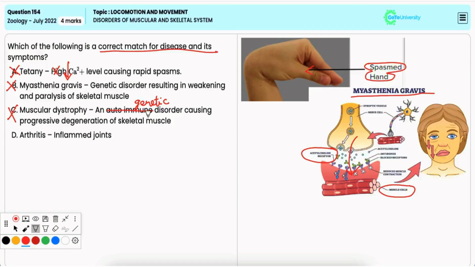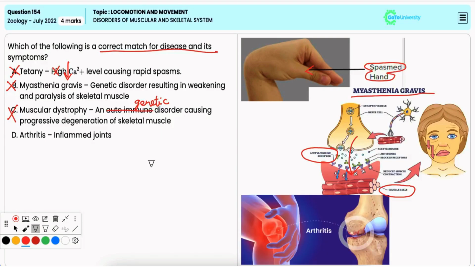Option D, arthritis, inflamed joints. Now, arthritis refers to the inflammation of joints causing pain, swelling, and stiffness. Hence, it is the correct option.